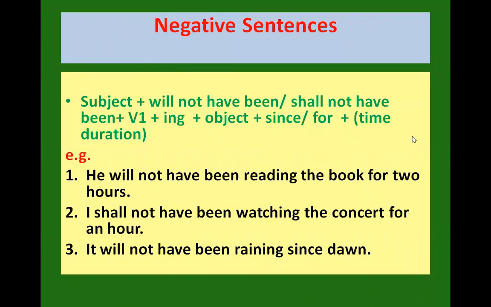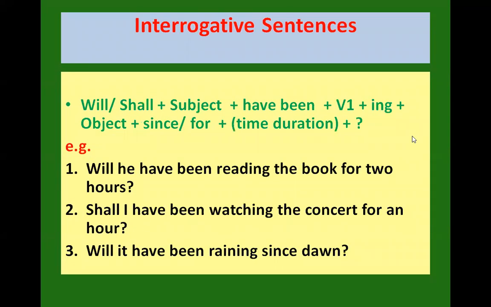For negatives, we use will not have been, shall not have been. Rest rule is similar. He will not have been reading the book for 2 hours. I shall not have been watching the concert for an hour. It will not have been raining since dawn.